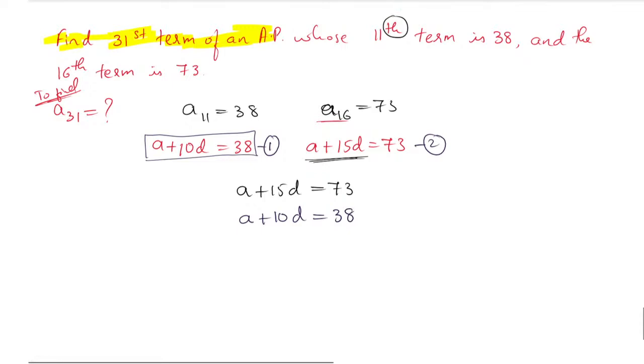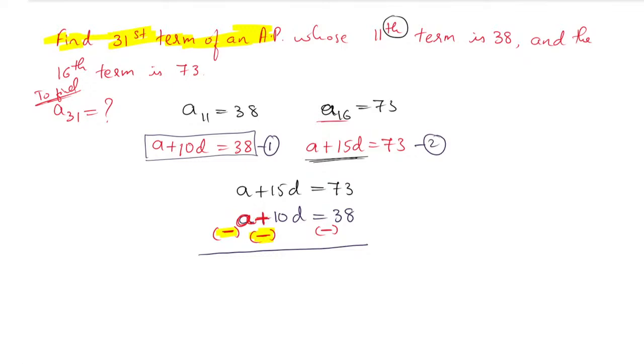Now what do we have to do? We have to subtract, which means we have to change the signs. The positive A here we have to make negative A. Subtraction is changing the sign. The positive 10D here we make negative, and similarly on this side, 38 is positive, make it negative. Yes, we have to change the symbols.